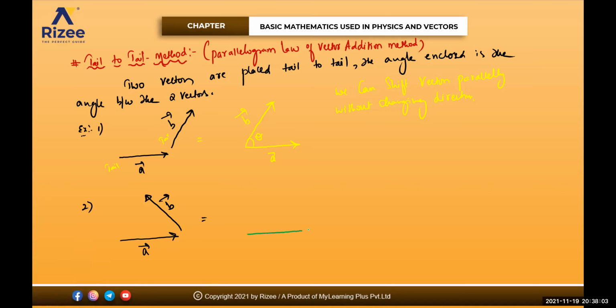So we'll keep the first vector a bar as it is. Shift the vector b bar and attach to the tail of the first vector. This is the b bar. This will be the angle theta between them.